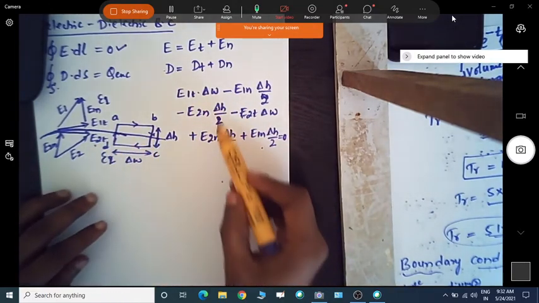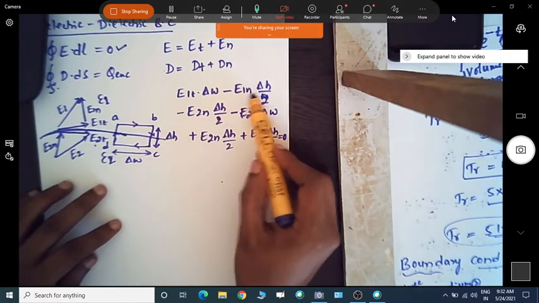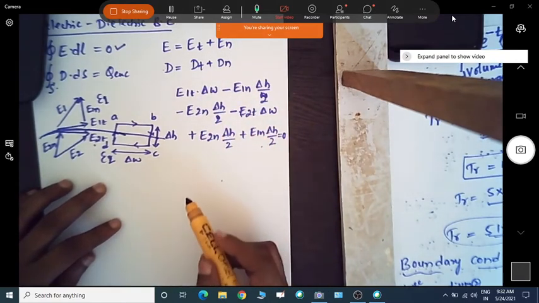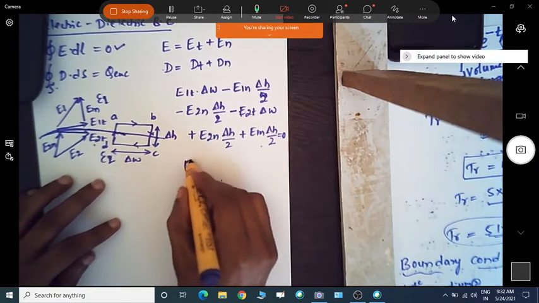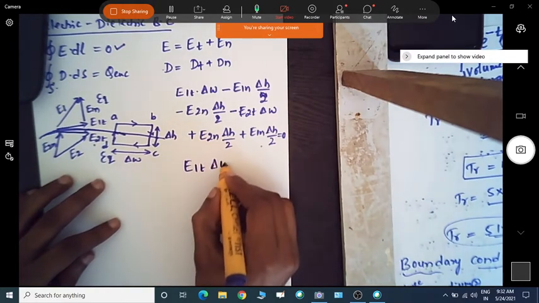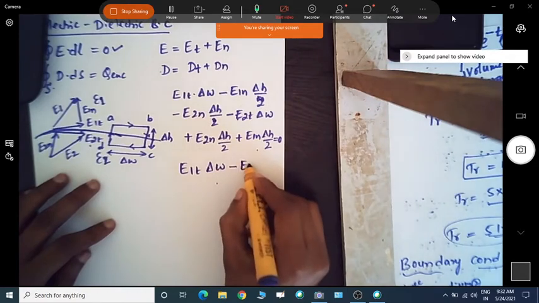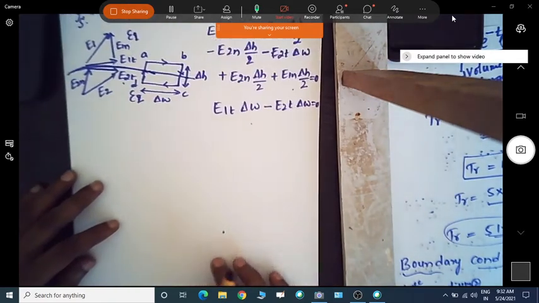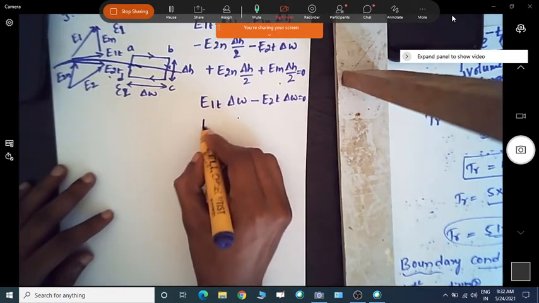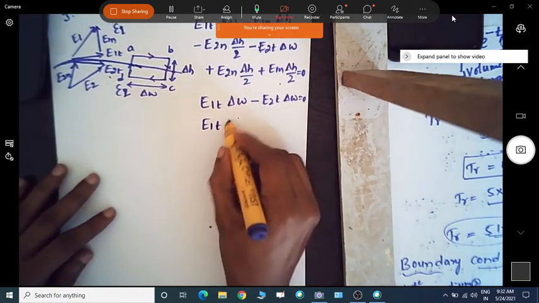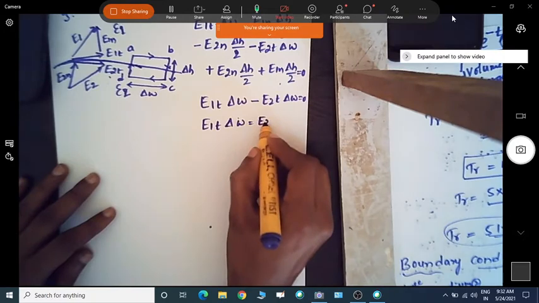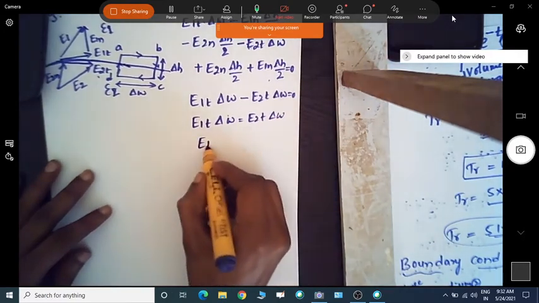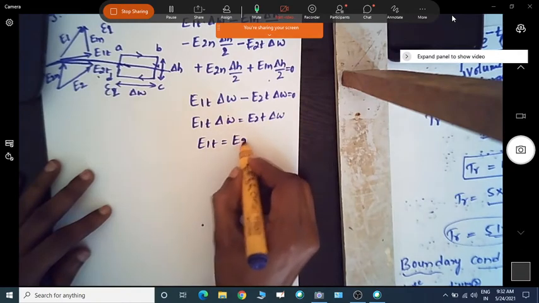Now the E1n del H by 2 and E2n del H by 2 terms cancel each other. We are left with E1t del W minus E2t del W, which is equal to 0. So E1t into del W is equal to E2t del W, which gives E1t equal to E2t.